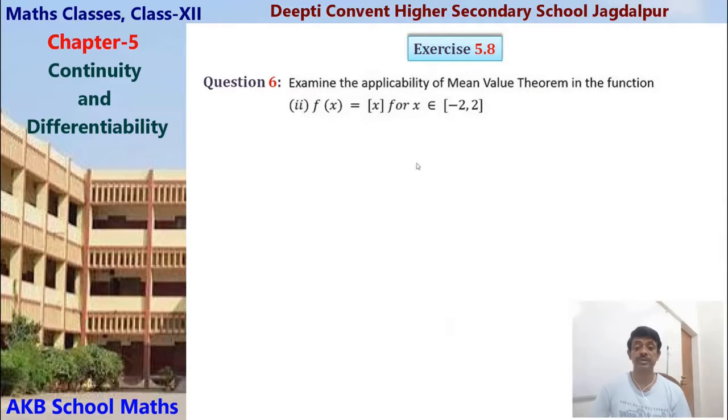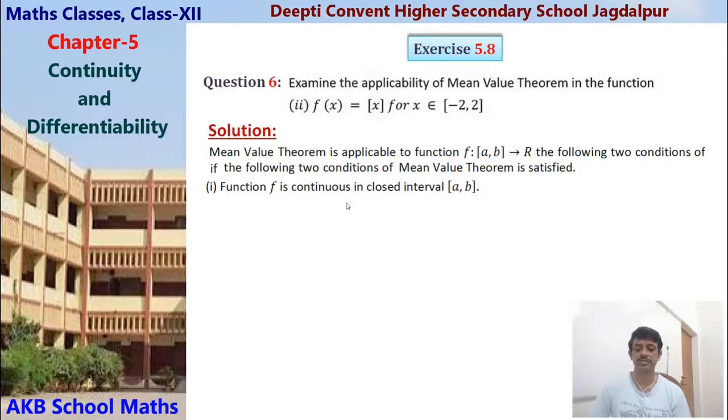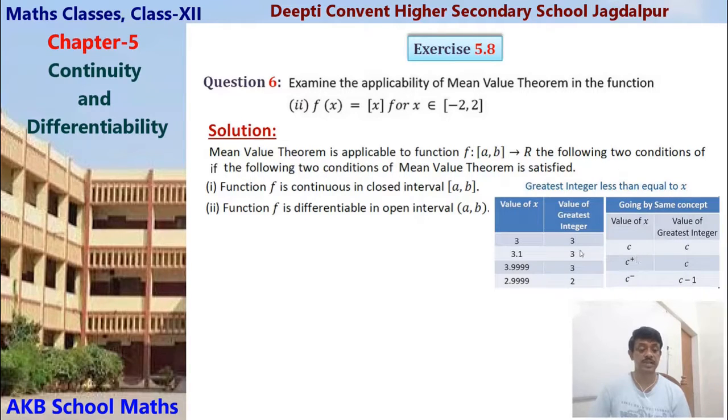Here the interval is minus 2 to 2; keep the same logic. The mean value theorem is applicable to the function f if the following two conditions are satisfied. First, it is continuous in the closed interval, and second, differentiable in the open interval. The greatest integer function is like this.